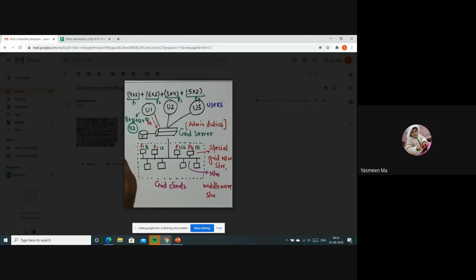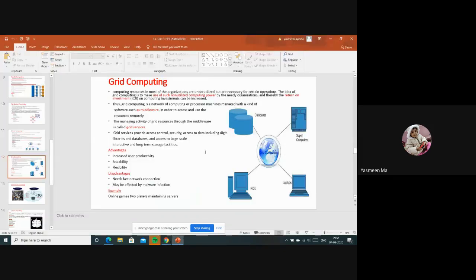Here there is no need to handle the administration work; the grid server alone looks after that and responds to the user's requests. So that is the example for grid computing. Mainly, grid computing is also known as grid services, and it sits in the middleware. Users access it from remote locations and utilize the grid services.